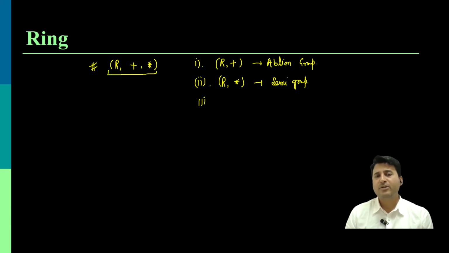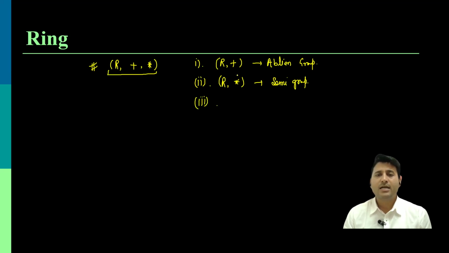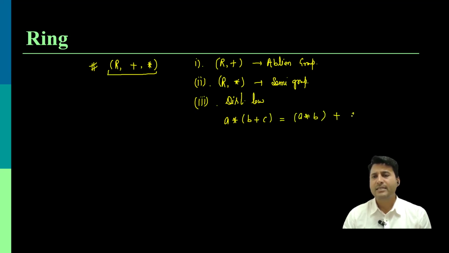The third property says that the operation star on plus follows the distributive law. What exactly does it mean? The distributive law says that if I take A as the first element and B and C as the second elements, then star should be distributed over addition. That means A star (B plus C) should equal A star B plus A star C.